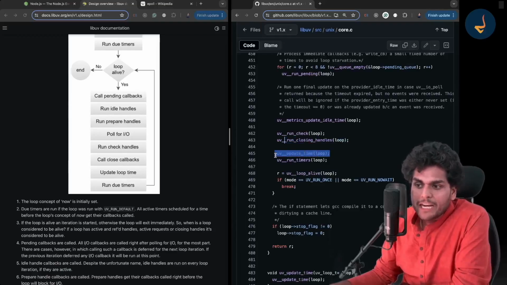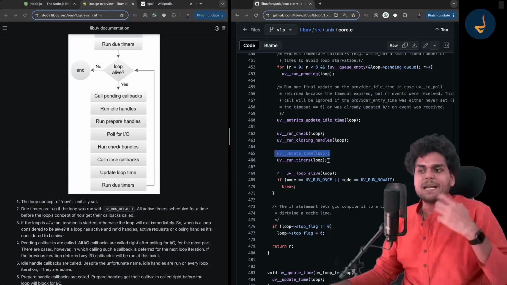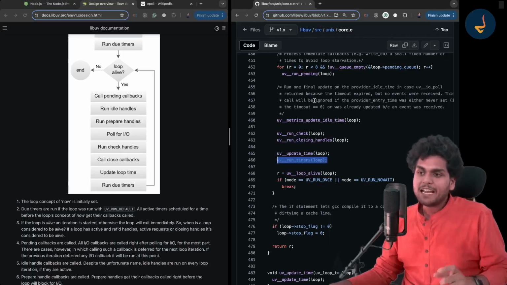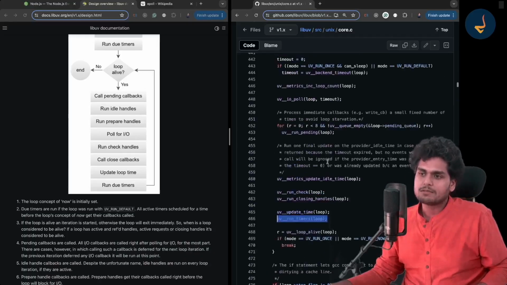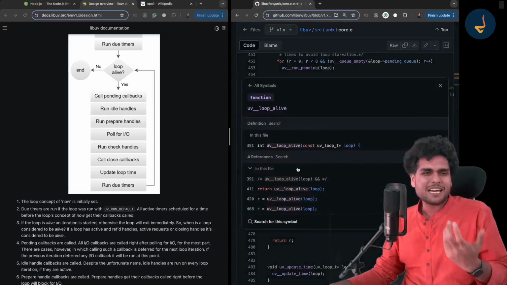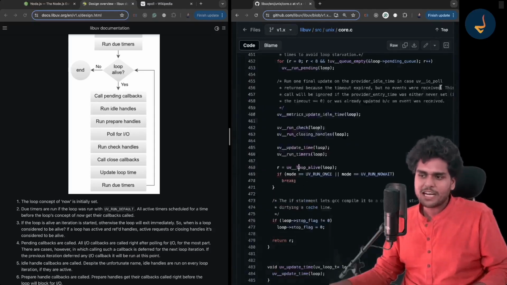Then it will update the loop time. Then it will run any pending timers if there are any. And then the while loop will continue once again, and it will check whether the loop is alive or not alive.